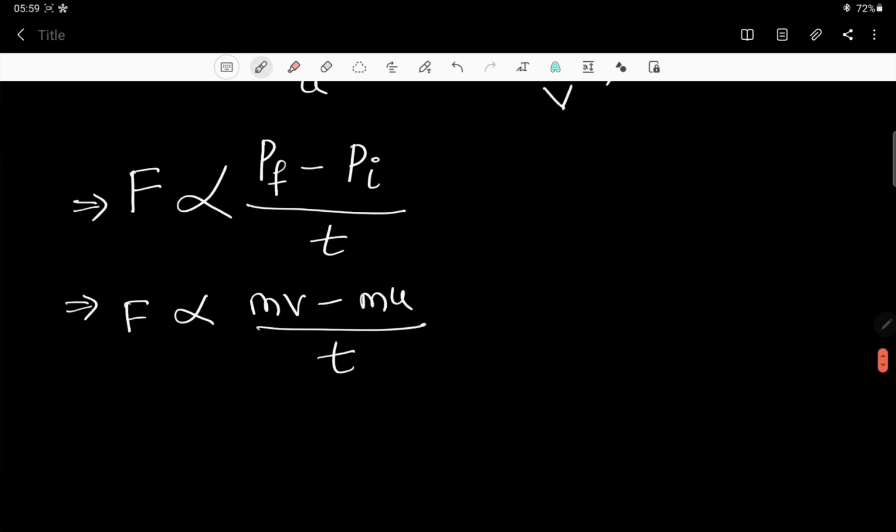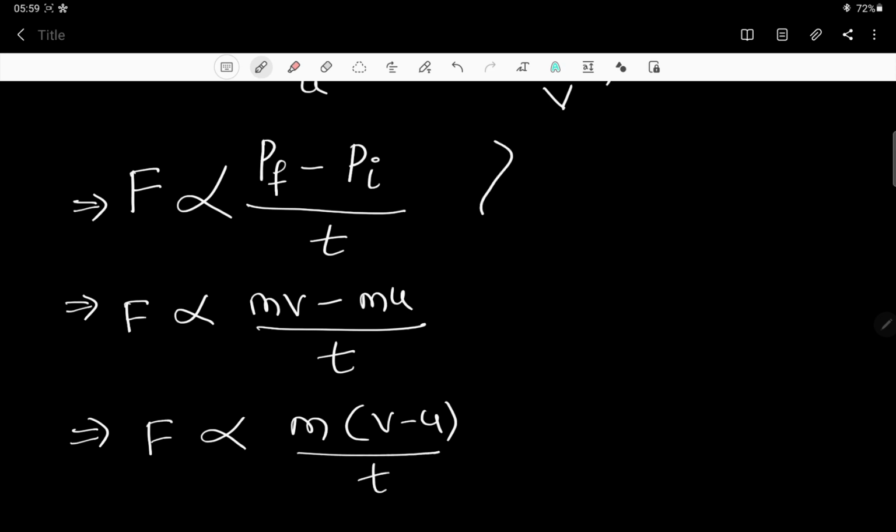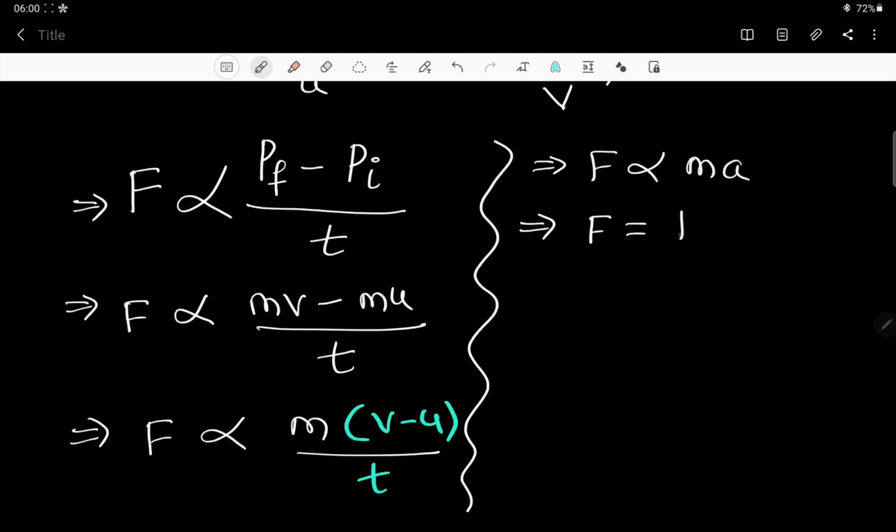All right, so then you can carry forward this, that becomes F is proportional to m, m is common, and it becomes (v minus u) divided by t. Now F is proportional to m into (v minus u) by t. Look at this, v minus u by t means what is this? This is acceleration. Then we are going to have F is equal to k into ma.